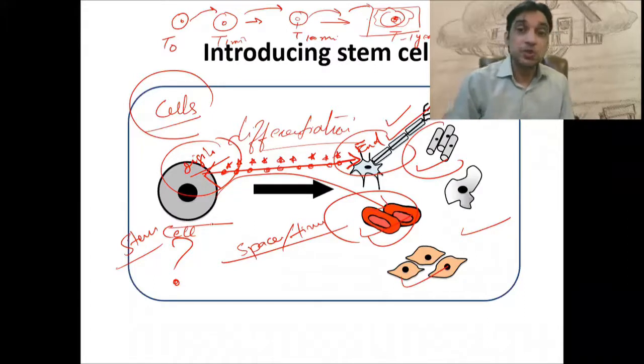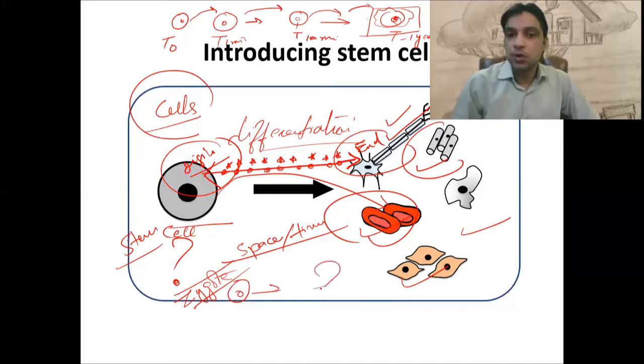So a stem cell is the one cell which has the potential and ability to convert itself into all sorts of cells. The easiest example we can imagine is the zygote, the one cell which ultimately converts into a baby. A baby's body is made up of a large number of different types of cells.